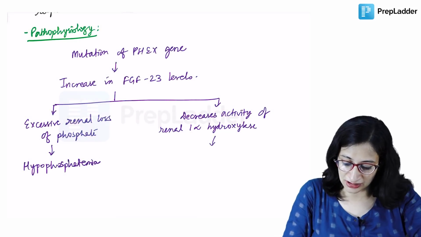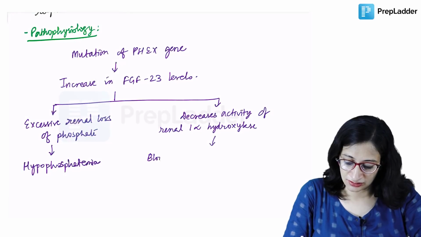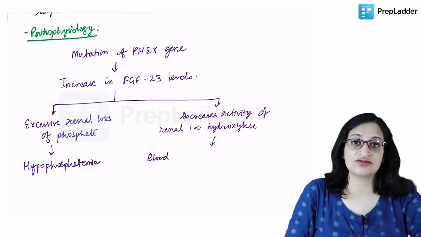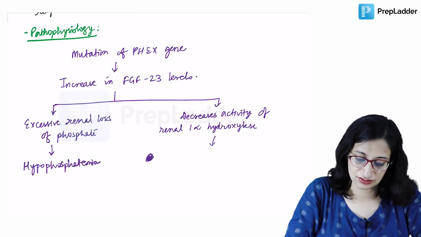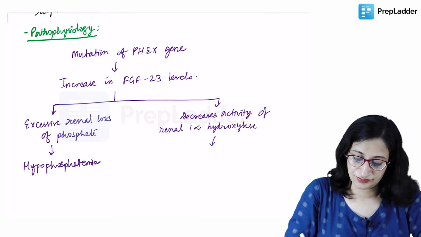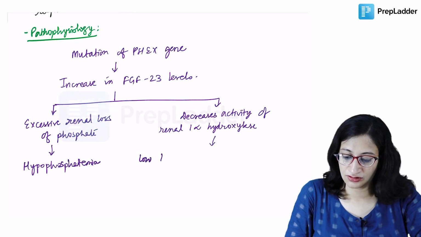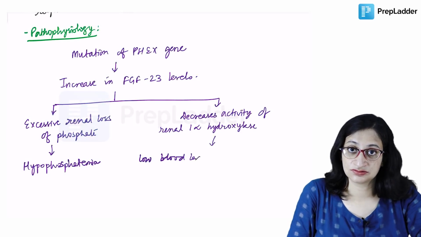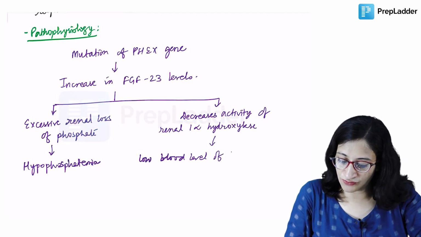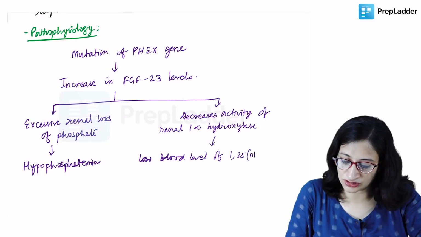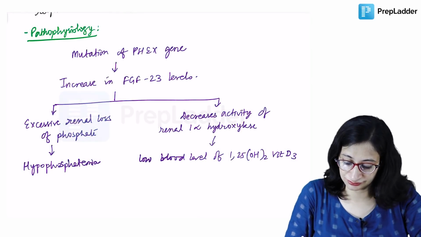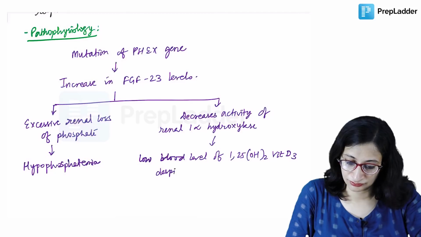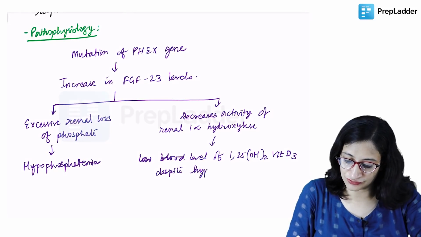As a result, we will get low blood levels of 1,25 dihydroxy vitamin D3 despite hypophosphatemia.